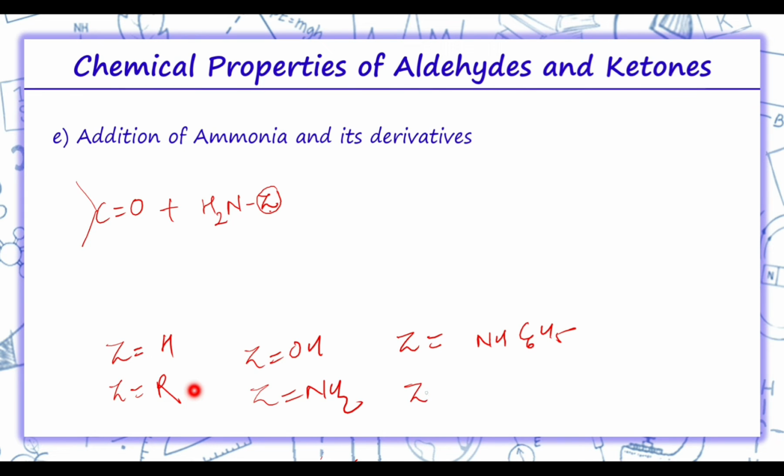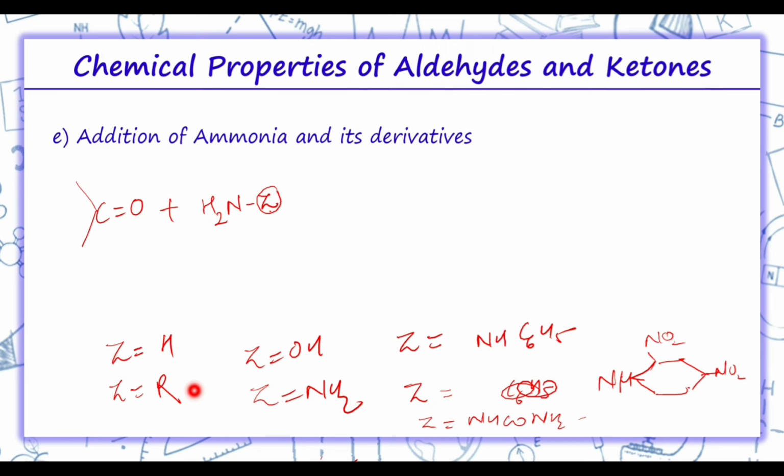If it is 2,4-dinitrophenylhydrazine, then Z will be NH C6H3 with NO2, NO2. If Z is NHCONH2, then it is semicarbazide.